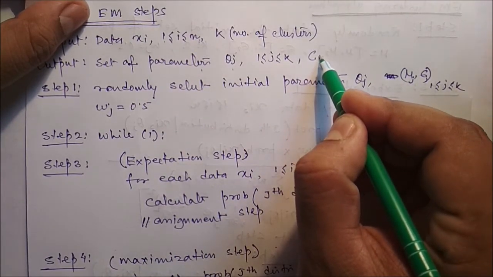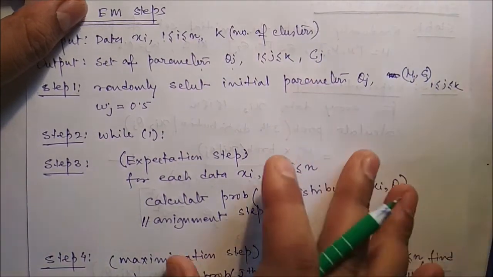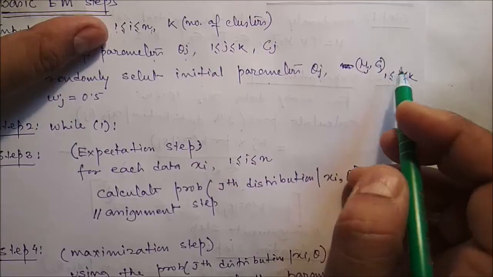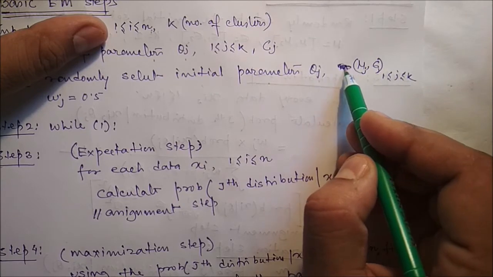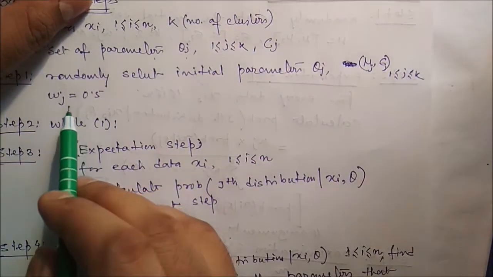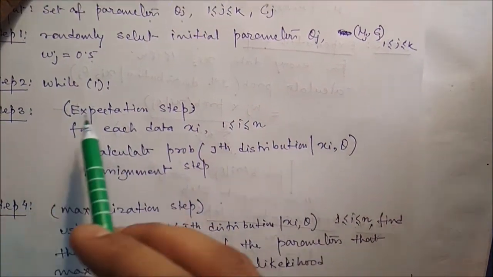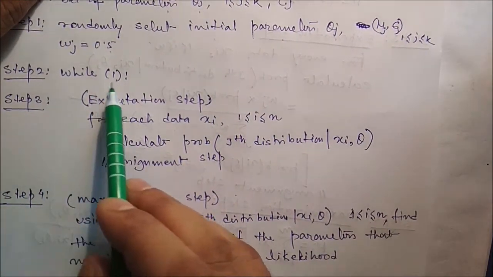Step 1 is to randomly select initial parameters theta j. Here we assume that the data is normally distributed, and there is a weight value, assume it is fixed at 0.5. Step 2 is while 1, that means an infinite loop.